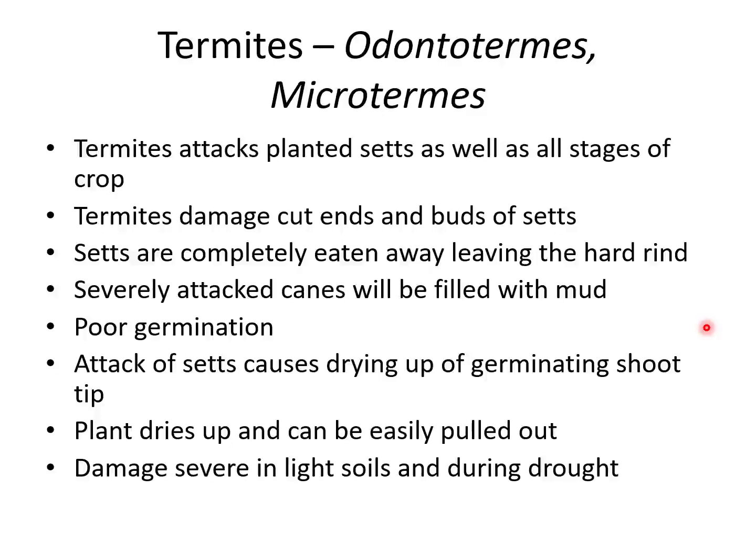You might be remembering how sugarcane is planted in the field. The planting material will be cut into sets containing two or three nodes, two or three buds, and these sets will be planted in furrows in the field, and the termites start feeding from the cut ends of the planted sets. In addition to feeding from the cut ends, the termites also feed on the buds. As the buds of the sets are fed by the termites, there will be poor germination of the crop, and there will be a lot of gaps in the field.